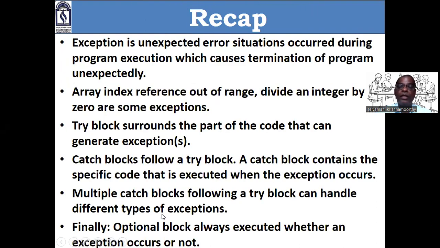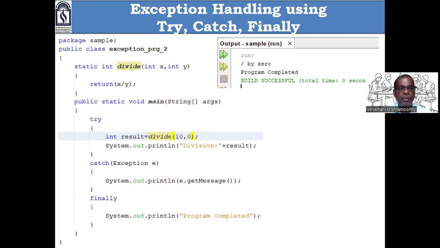What will happen if our code raises more than one exception? Then multiple catch blocks. Different types of exception means multiple catch. Finally is an optional block. Always executed, whether exception occurs or not. In this program, if it is 10, 5, exception will not rise, catch will not execute, finally will execute. 10, 0 means catch also will execute, finally also will execute.